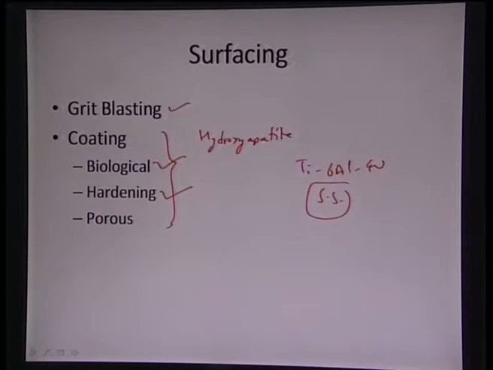And then sometimes we also need porosity. Why? Because sometimes we need the cells to grow and anchor themselves to the particular implant. If the surface is very smooth with no porosity, if it is very dense, then cells may not find enough space to go and anchor themselves. So apart from biocompatibility, the porosity can also be a very important criterion.